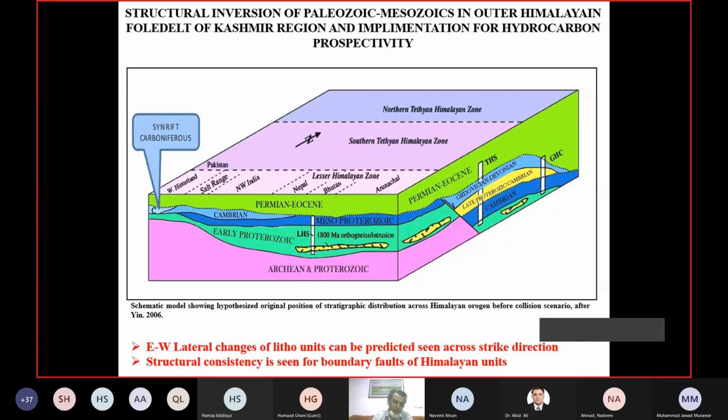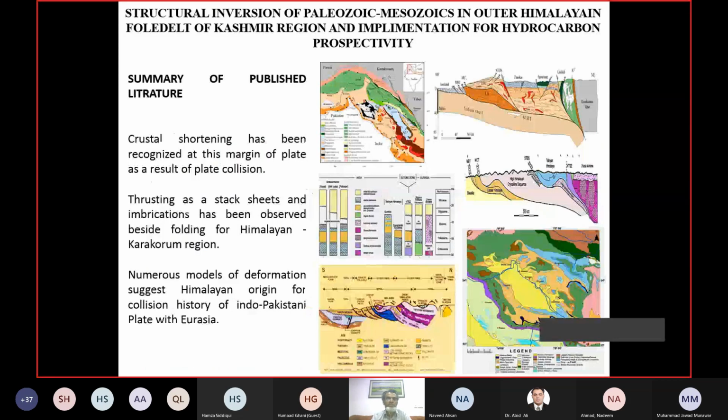But that is not a consistent correlation. You need to do a lot of work on biostratigraphy, lithostratigraphy, sequence stratigraphy, and age dating of the igneous rocks. With so many things put together, you may be able to confirm this model presented by Yin in 2006. So here is the summary of published literature.